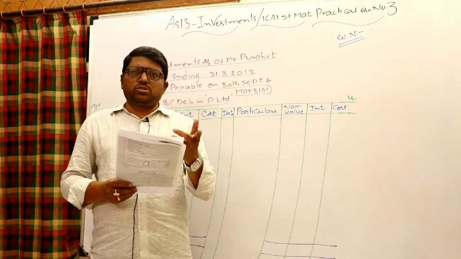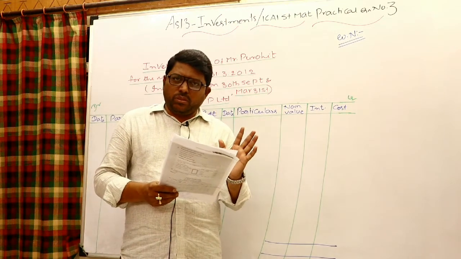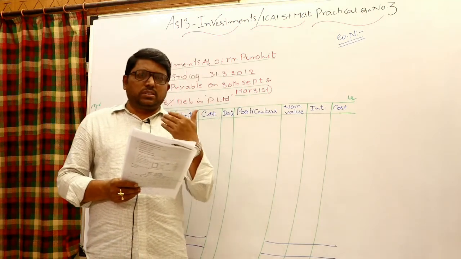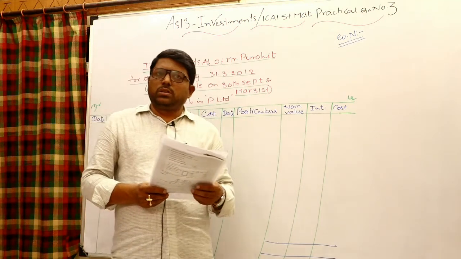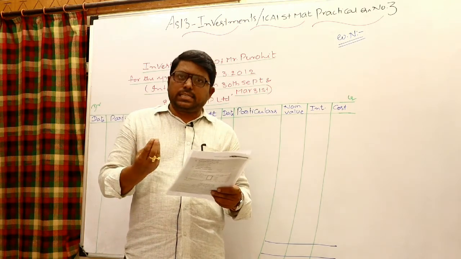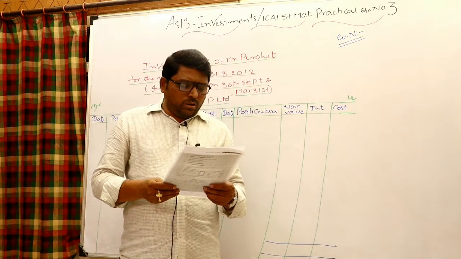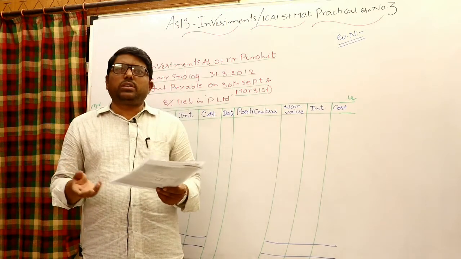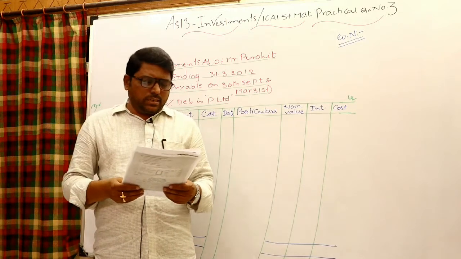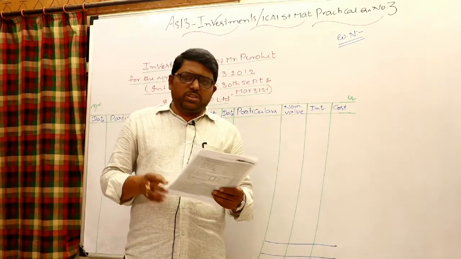Ex interest means it is not included there. While purchasing, you have to pay towards the cost of investment as well as interest accrued but not due. Similarly, while selling you receive towards investments and again interest accrued but not due. Interest accrued but not due means the due date has not fallen, so payment is not done, and that interest also has to be settled. It is very simple to handle, very similar to the second one.